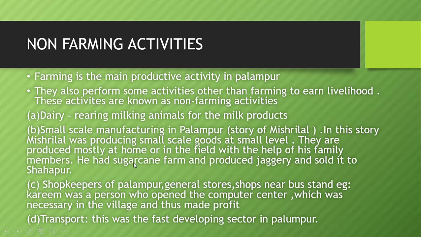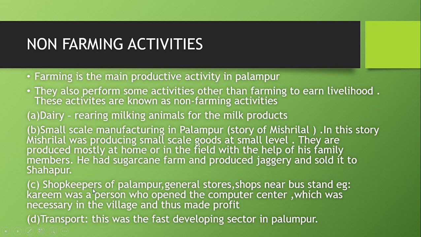He sold sugarcane to the factories and also sold jaggery to Shahpur. Why Shahpur? Because the transportation connection between Palampur, Raiganj and Shahpur was very good, as we read in the first video of this lesson.